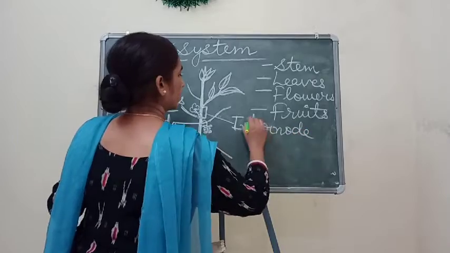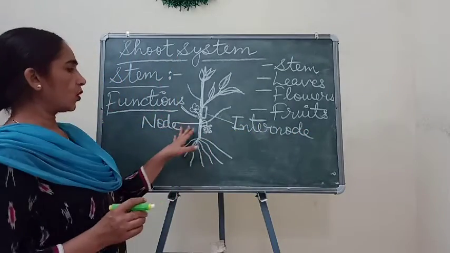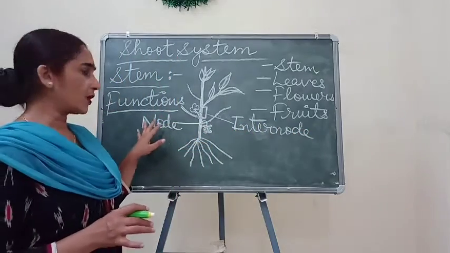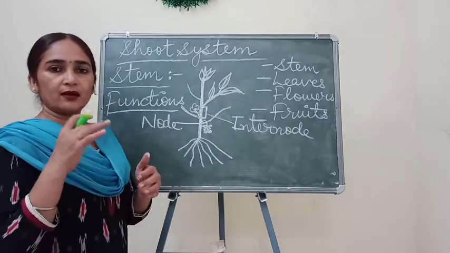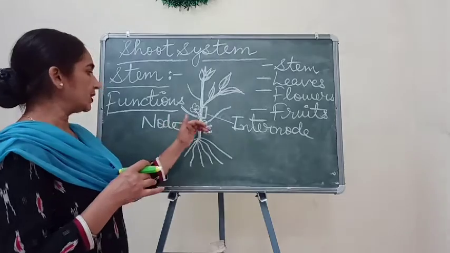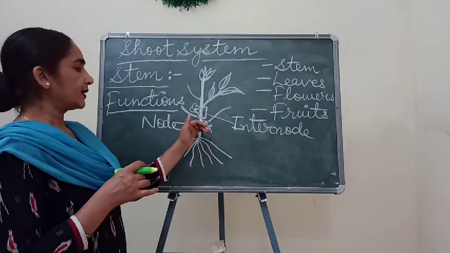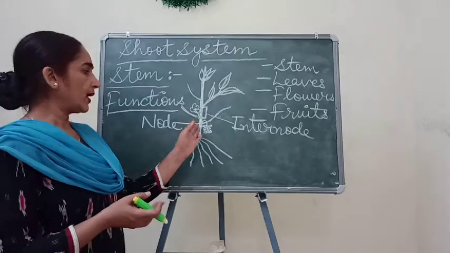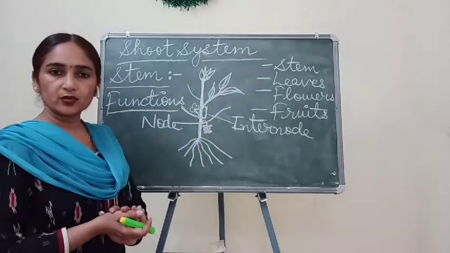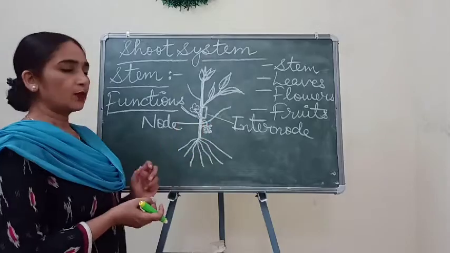So what is node? Node has many active cells which are so active that anytime any bud can arise, or any branch can arise from these node parts.